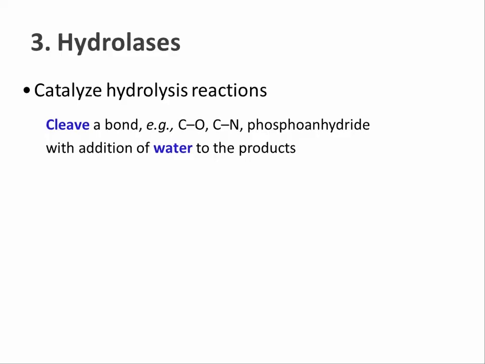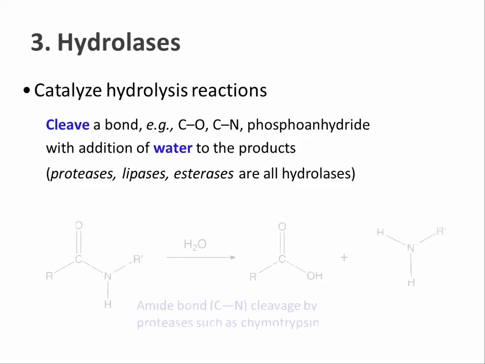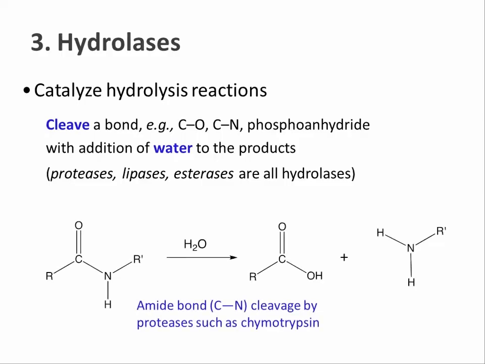Typically, they are named after the substrate that is being hydrolyzed. So proteases, lipases, and esterases, which in turn include phosphatases and nucleases like DNA and RNA cutting enzymes, are all hydrolases. Here, for example, a peptide bond is cleaved by hydrolysis, and you can see which part of water has ended up in which product.